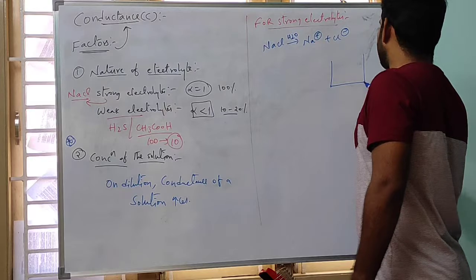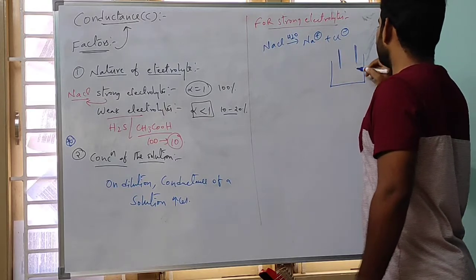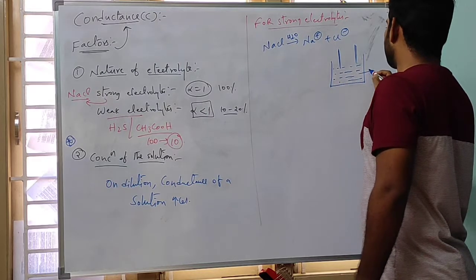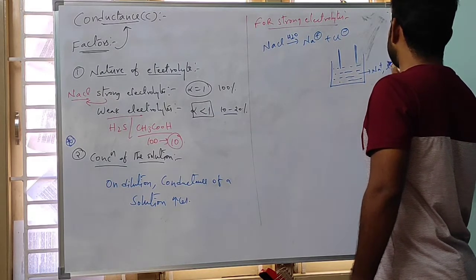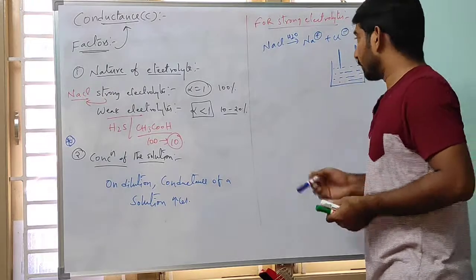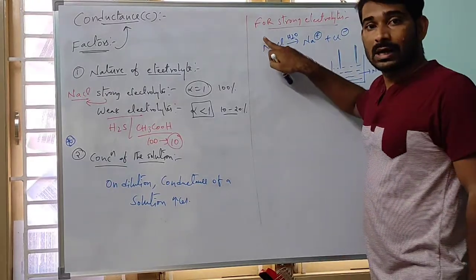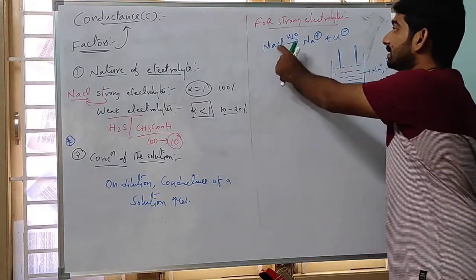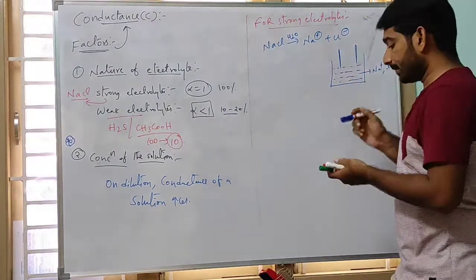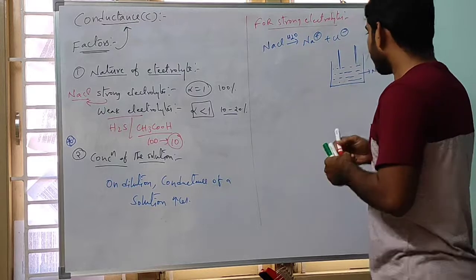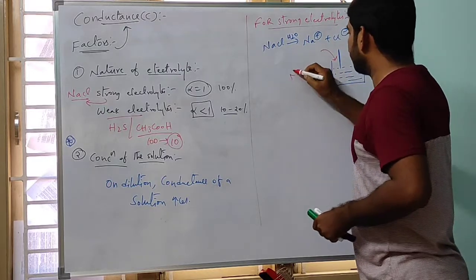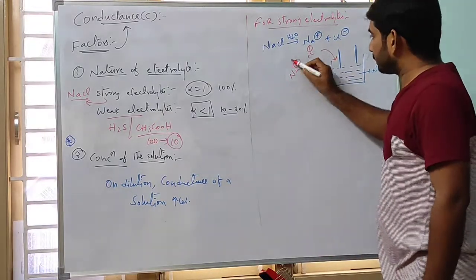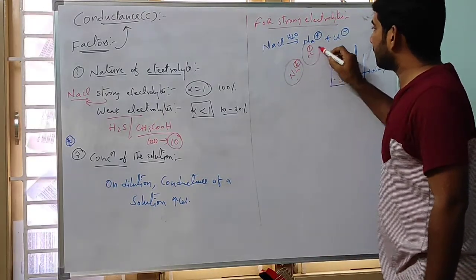Suppose you take a solution like this. In this solution, what is present? Na plus and Cl minus are present. This is a strong electrolyte, so 100% dissociation takes place. But why does the conductance increase on dilution? There are many Na plus ions and many Cl minus ions.